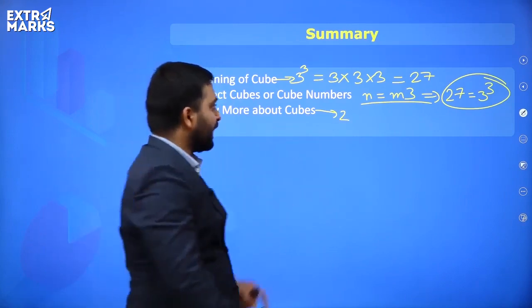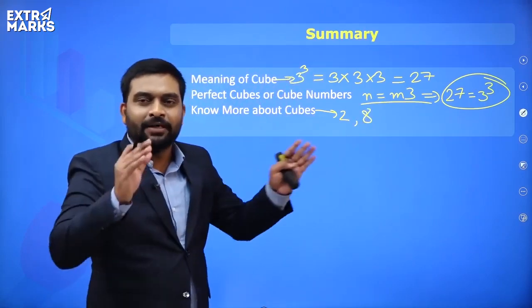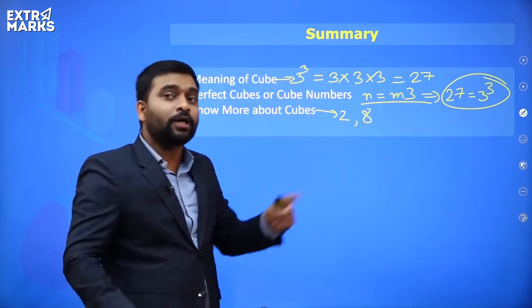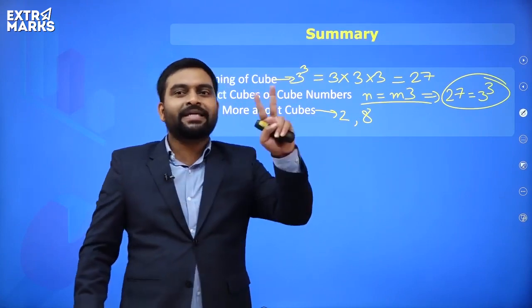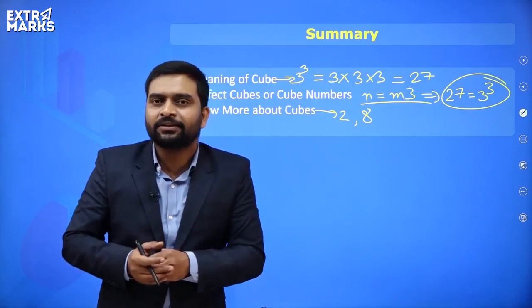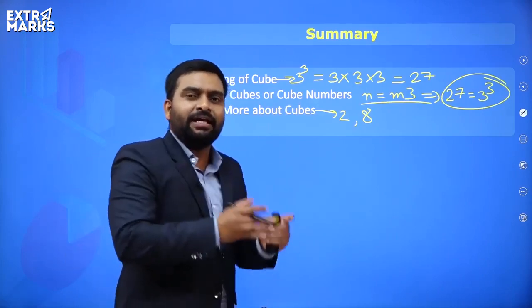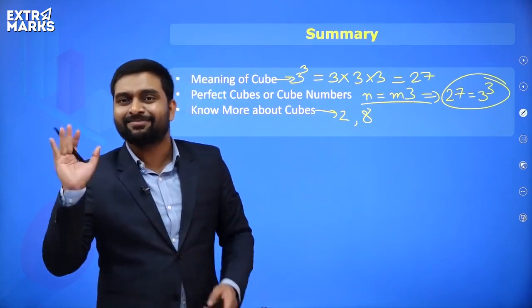Similarly, if the number ends with 8, the last digit of the cube will be 2. Same goes with 3 and 7. If you do the cube of 3, you'll get 7 at the last place, and when you do the cube of 7, you'll get 3 at the last place.